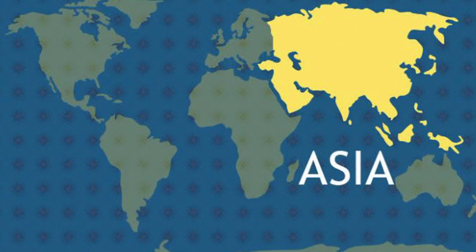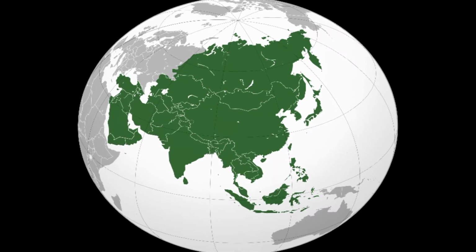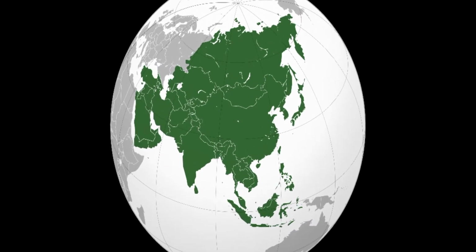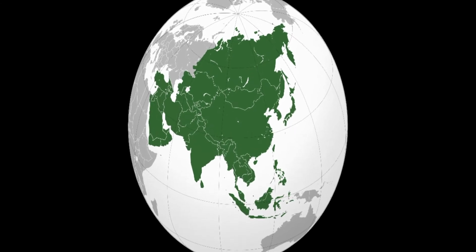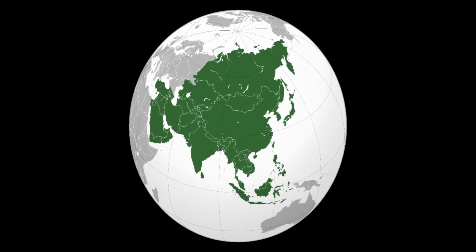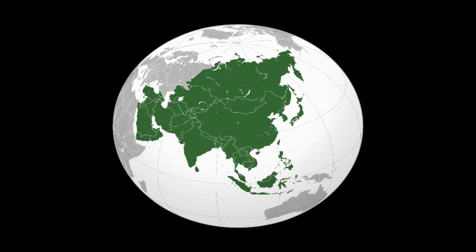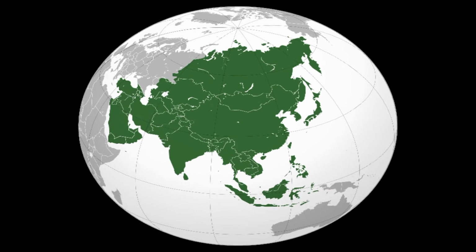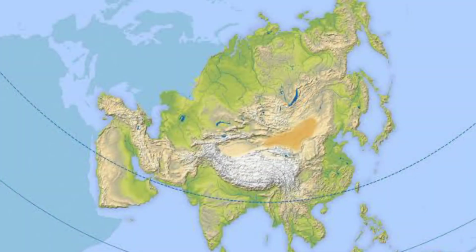Asia. It is the largest continent. It covers about 1/3 of the total land area of the earth. The continent lies in the earth's eastern hemisphere. The Tropic of Cancer passes through this continent. Asia is separated from Europe by the Ural Mountains on the west. The combined landmass of Europe and Asia is called Eurasia. It means Europe plus Asia, Eurasia.